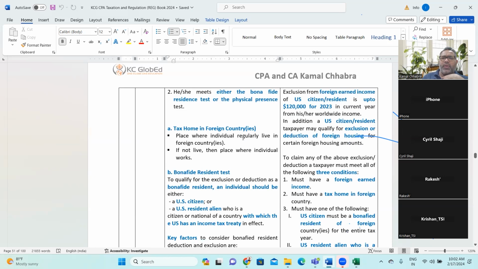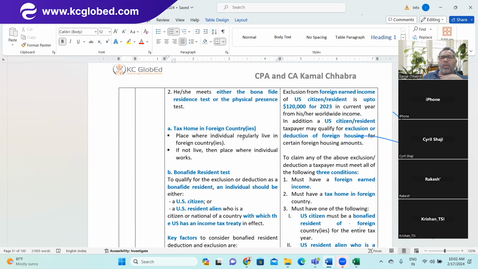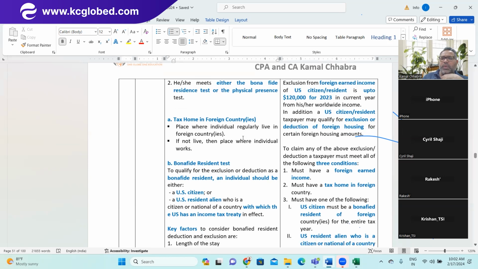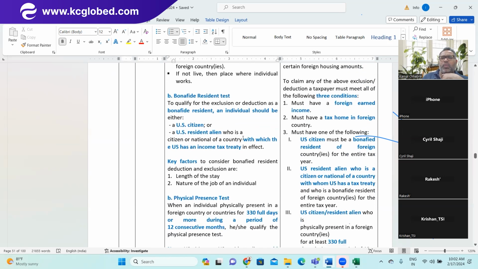Tax home in a foreign country, we discussed, is the home where he or she is living or where he or she is working. Bona fide resident test: to qualify for the exclusion or deduction as a bona fide resident, an individual should be either a citizen or resident alien who is a citizen or national of the country with which the US has an income tax treaty in effect, right?